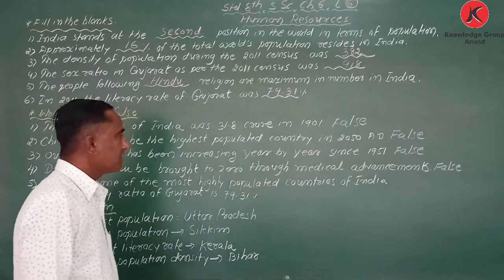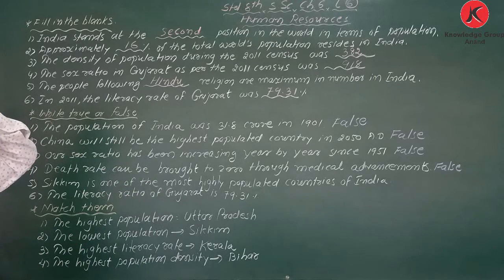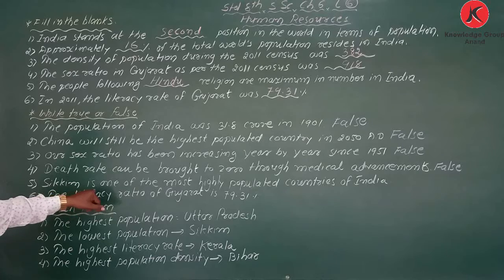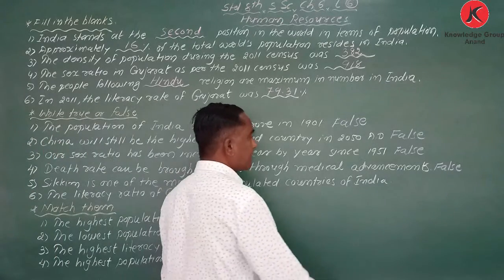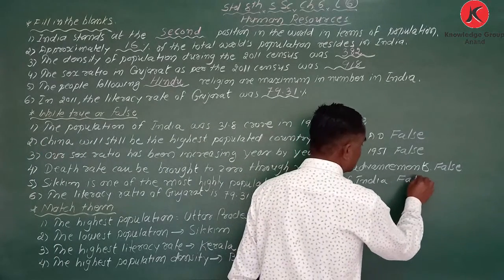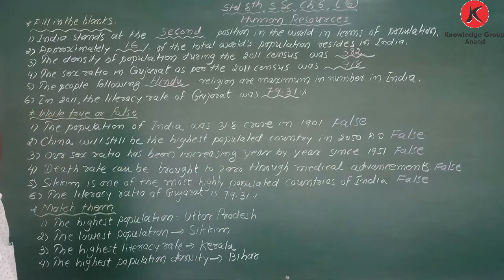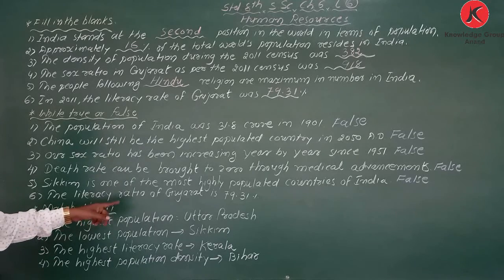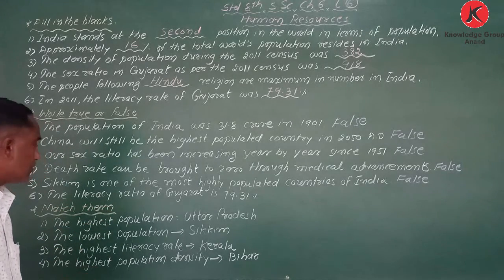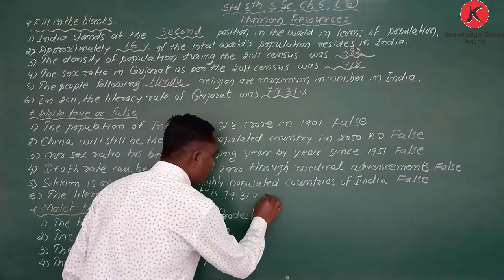Okay, got it? Next one. Sikkim is one of the most highly populated states of India. That is also false. Okay, it has the least population. It comes under the least population category. Okay, the literacy rate of Gujarat is 79.31%. True.